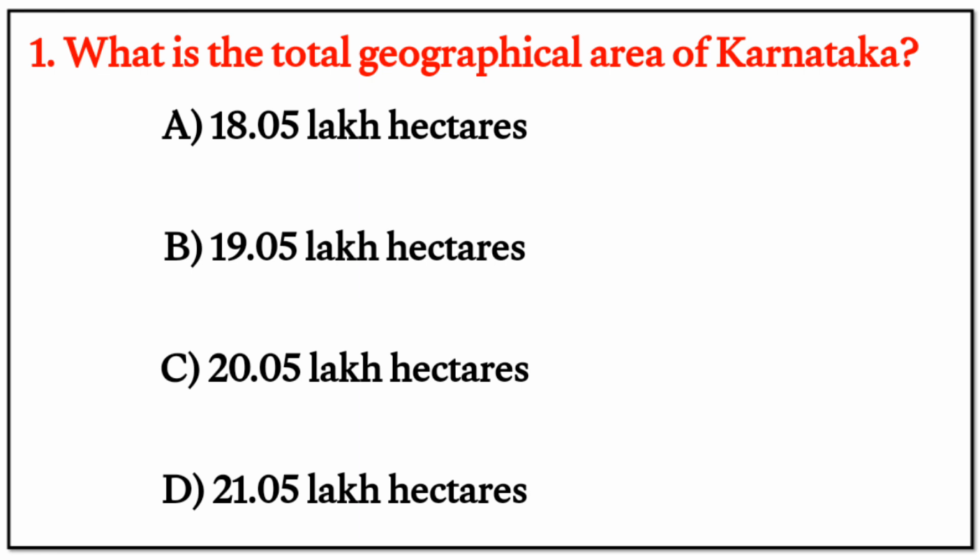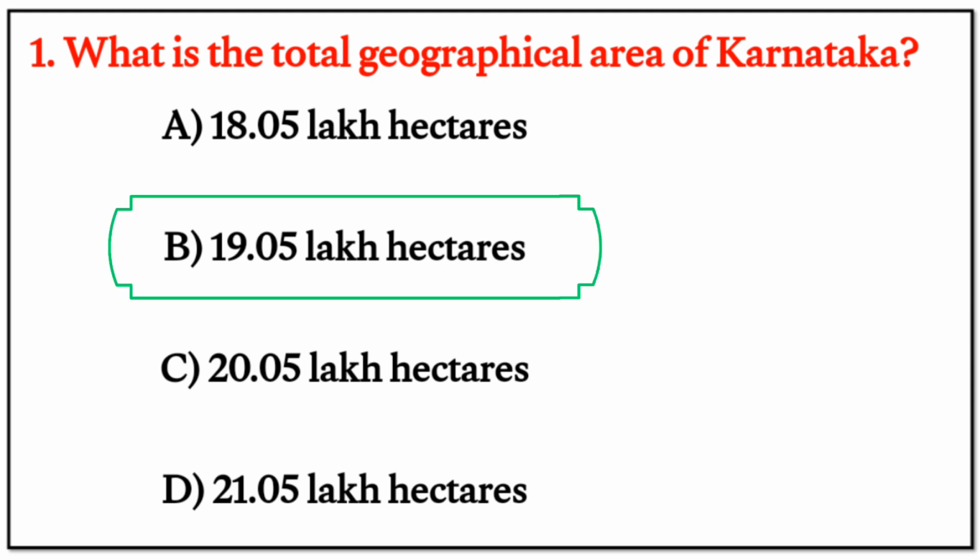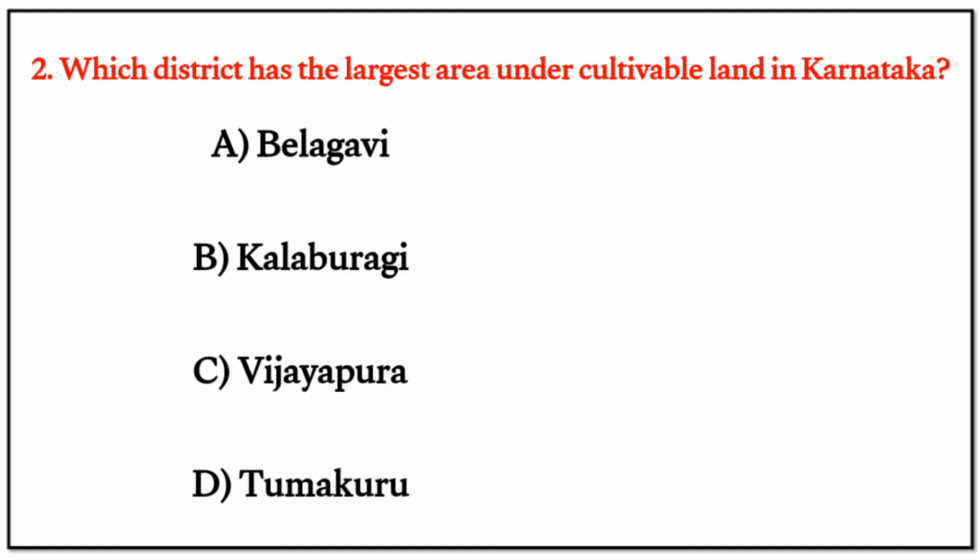First question, what is the total geographical area of Karnataka? Our options are here A, B, C, and D. Our right option is the second one, B, 19.05 lakh hectares. Second, which district has the largest area under cultivable land in Karnataka? Options are here A, B, C, and D. Our right option is the second one, Kalburgi.